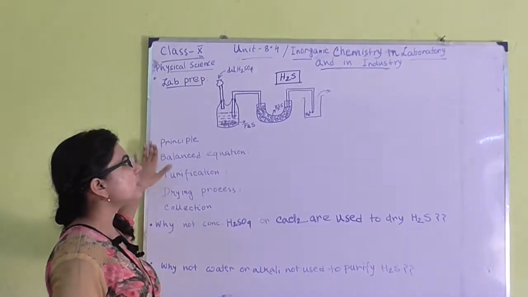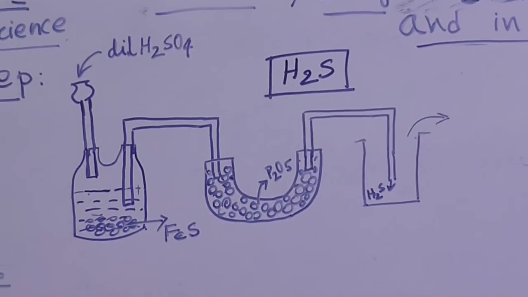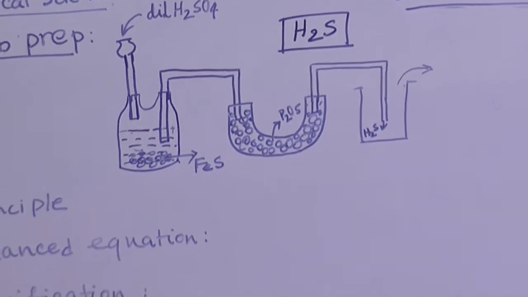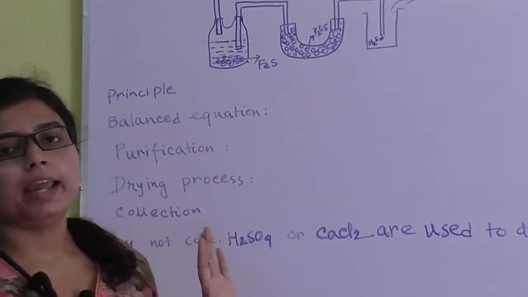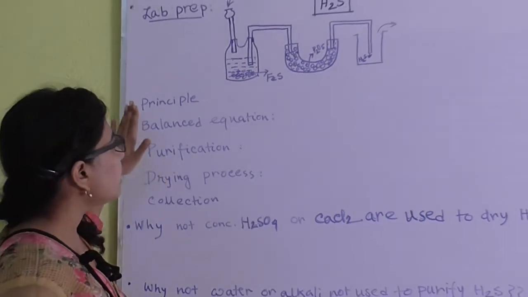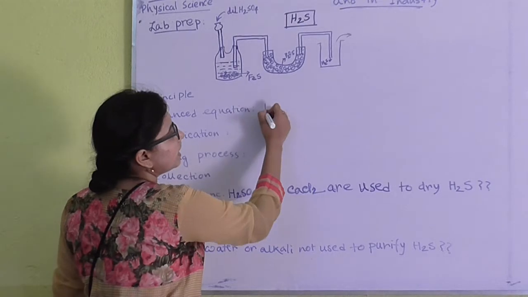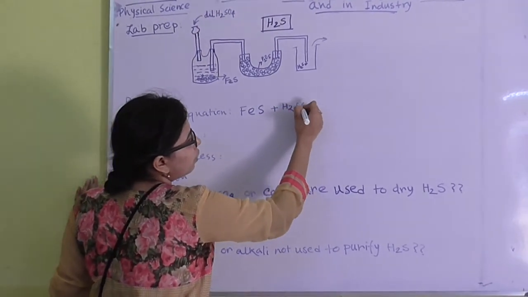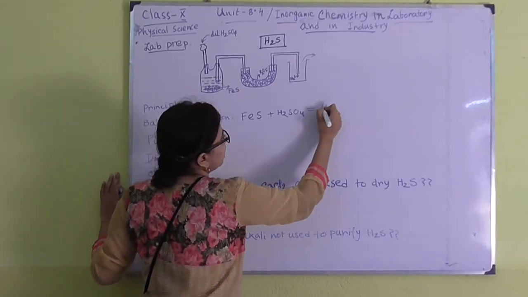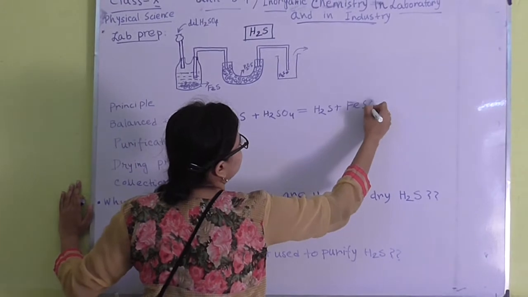In principle there is nothing special to mention, just you can write solid ferrous sulfide. If we add ferrous sulfide to the dilute H2SO4 solution, we can get H2S gas. Next point is the balanced equation. The equation is also very easy here. Just write FeS and H2SO4 giving rise to H2S and finally FeSO4.